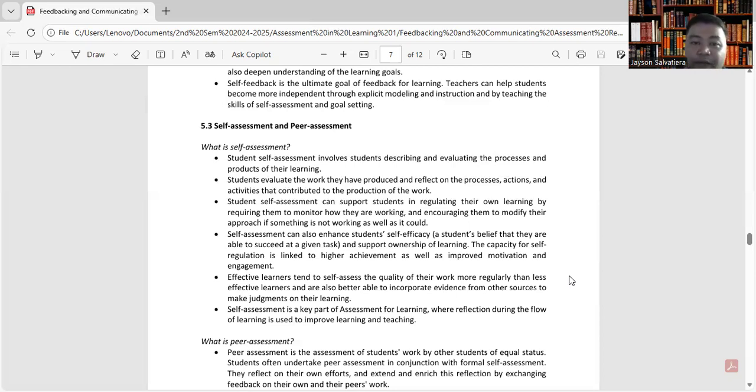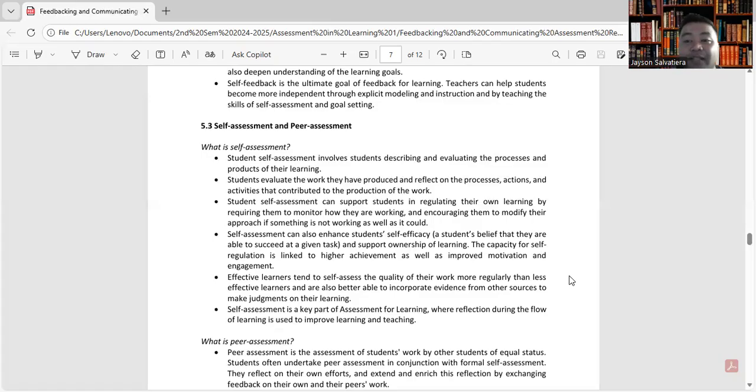Student self-assessment involves students describing and evaluating the process or processes and products of their learning. Students evaluate the work they have produced and reflect on the processes, actions, and activities that contributed to the production of the work. Student self-assessment can support students in regulating their own learning by requiring them to monitor how they are working.